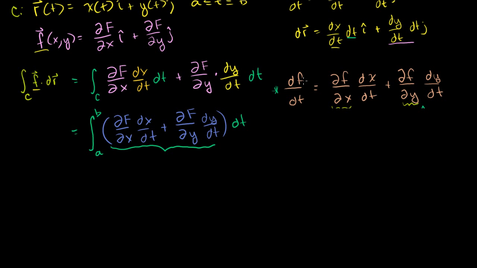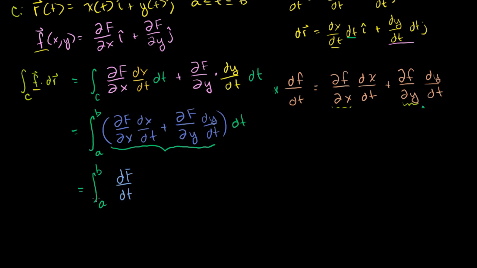This and this are identical if you just replace this lowercase f with an uppercase F. So this whole expression is equal to the integral from t equals a to t equals b of the regular derivative of F with respect to t, dt. And how do you evaluate?